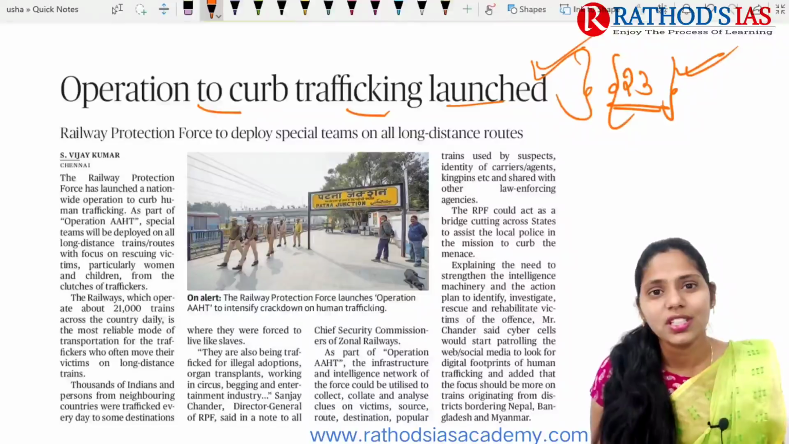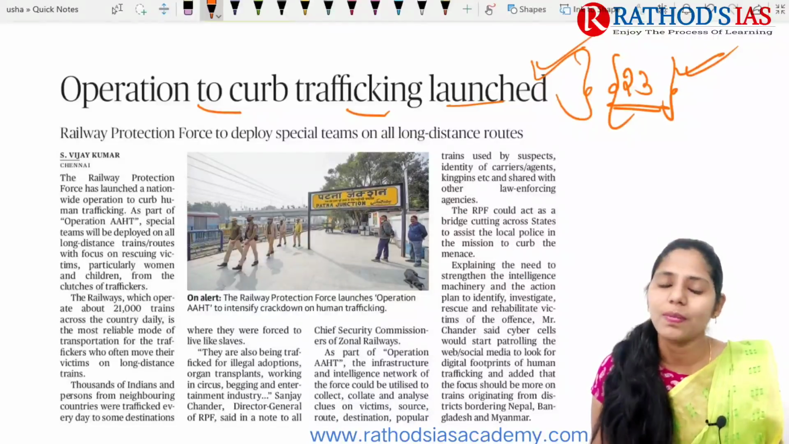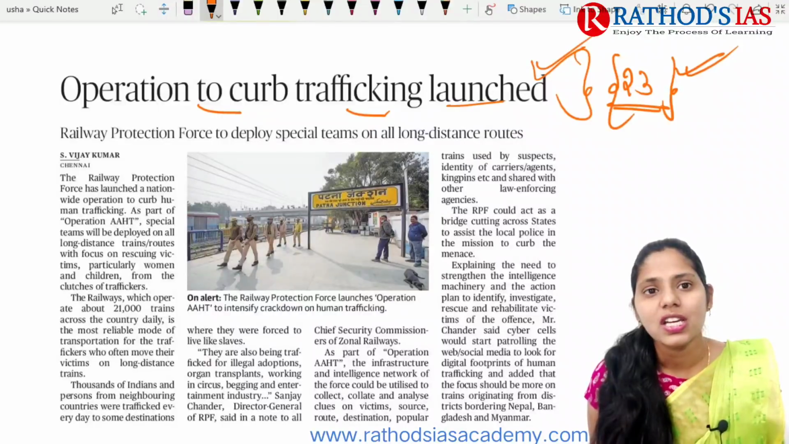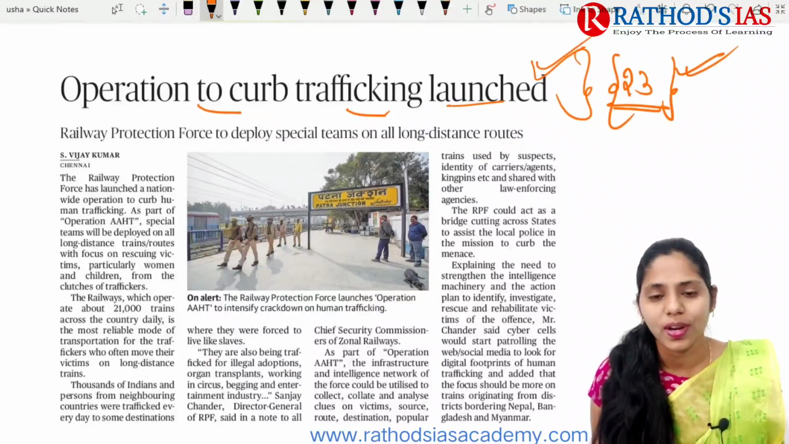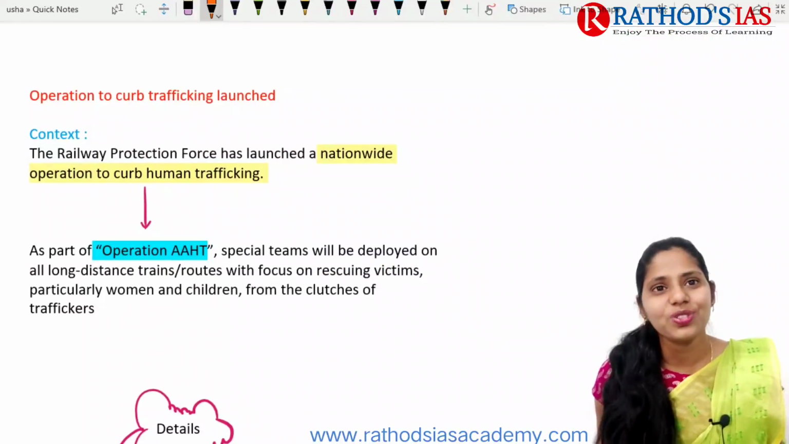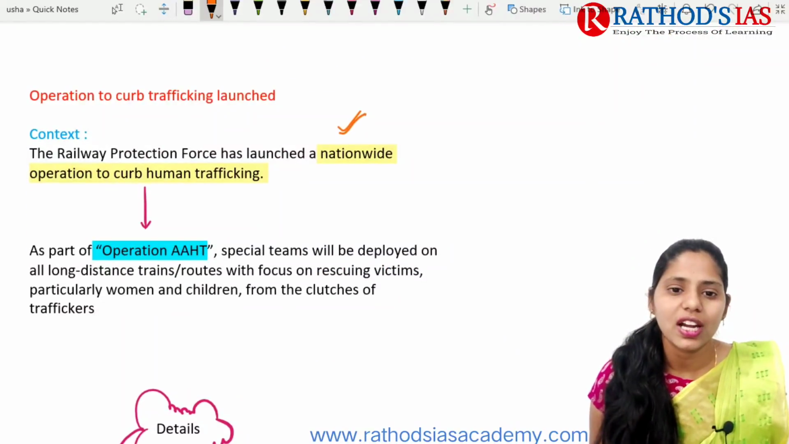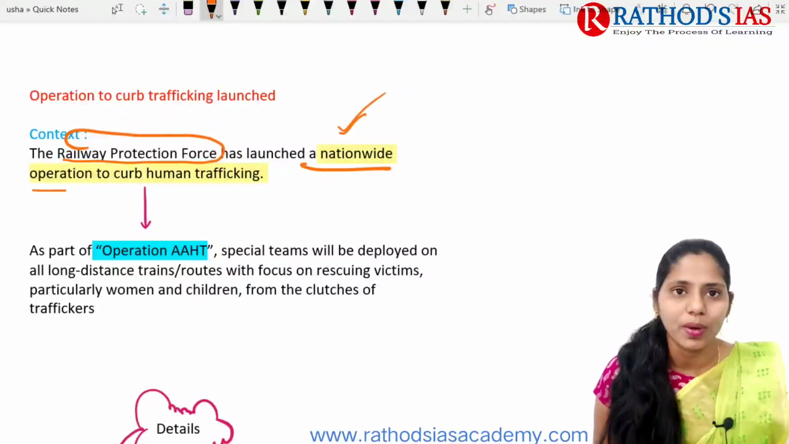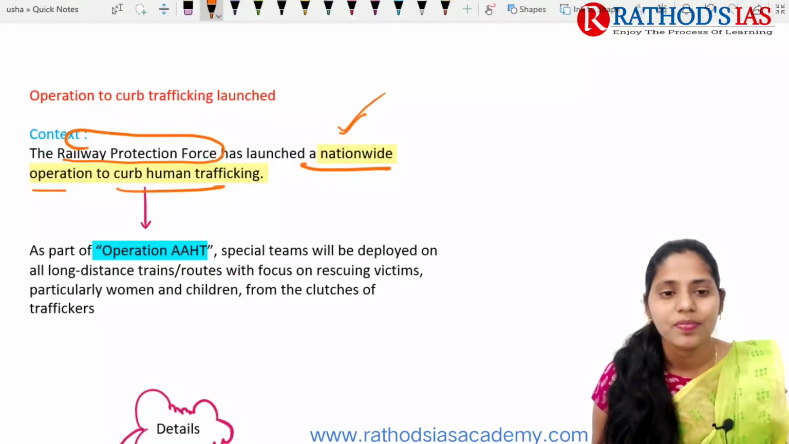So now let us try to see this topic, and this topic is important from our society point of view, because women become a part of society, and these are the issues against women actually. So now let us try to see the context. If you see the context, this mainly says that the Railway Protection Force has launched a nationwide operation to curb human trafficking. So I want to give you one example here.